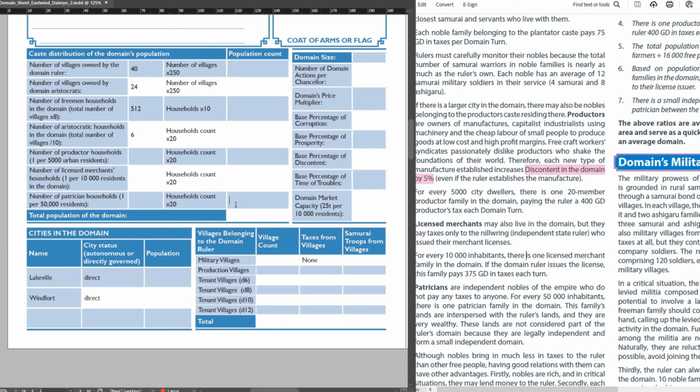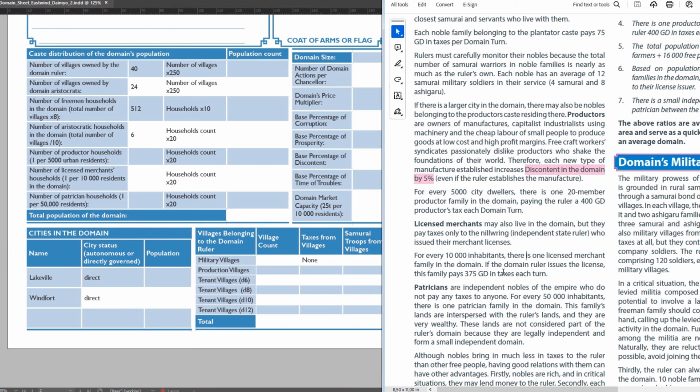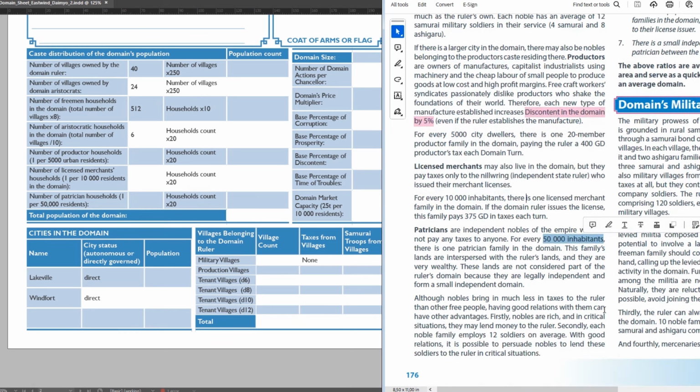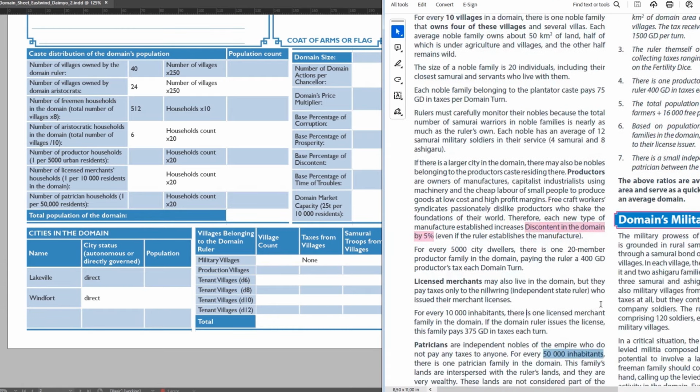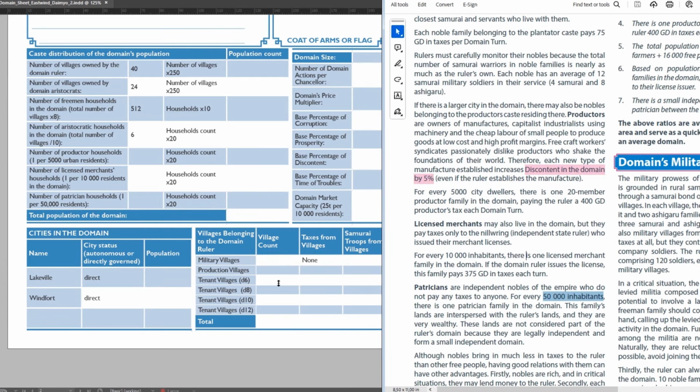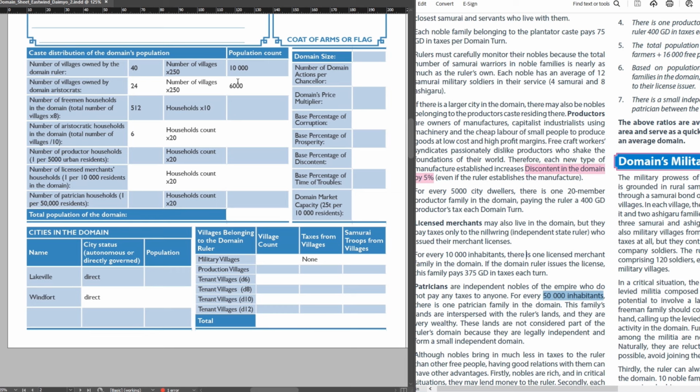In this small domain, there could live 1 or 2 of those families, but they will not be taxed by the domain ruler. For productors and patricians, this domain is also too small, and that's good for the domain rulers, to be honest.